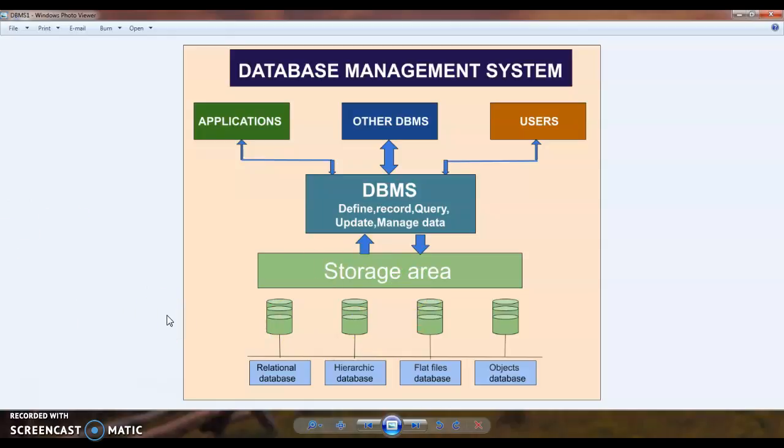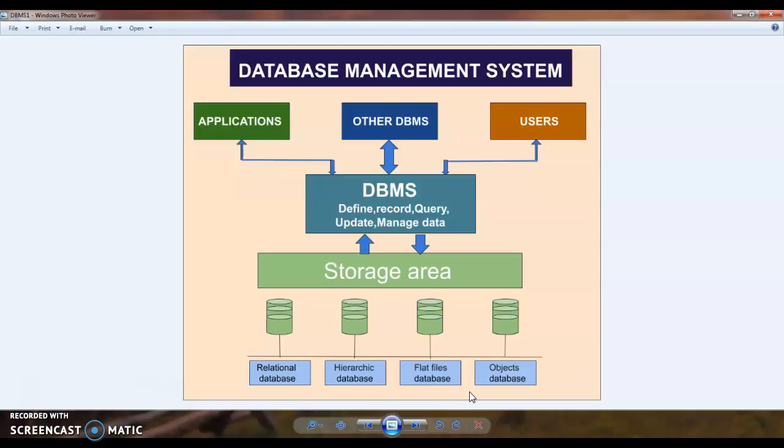Different types of databases are there. For example, relational database, hierarchical database, flat files, object database. Thus, different types of databases are there. So here is the diagrammatic view of the database management system.